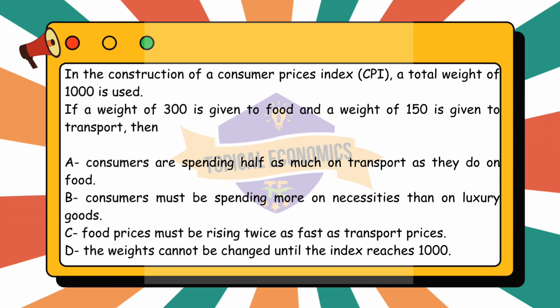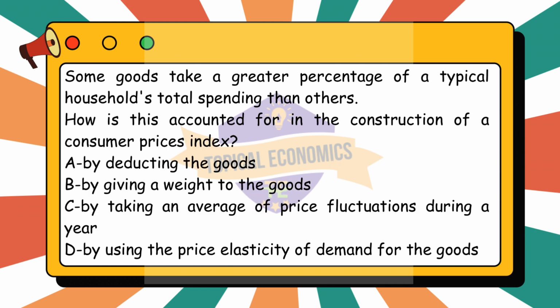Moving to question 28. Some goods take a greater percentage of a typical household's total spending than others. How is this accounted for in the construction of a Consumer Prices Index? A. By deducting the goods. B. By giving a weight to the goods. C. By taking an average of price fluctuations during a year. D. By using the price elasticity of demand for the goods. This question is from year 2020 October-November Version 1 paper.